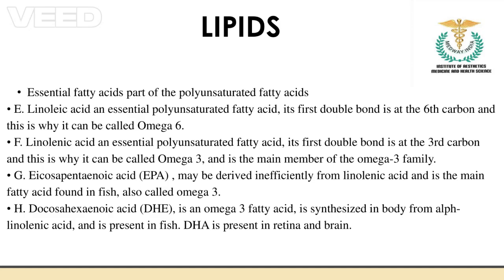If the glucose has not been used, it is converted into fat, that is lipid, and stored inside the body. And when you are starving for a longer period of time, the energy is immediately provided through the fat that has been stored in your body. Okay, so this is macronutrients.